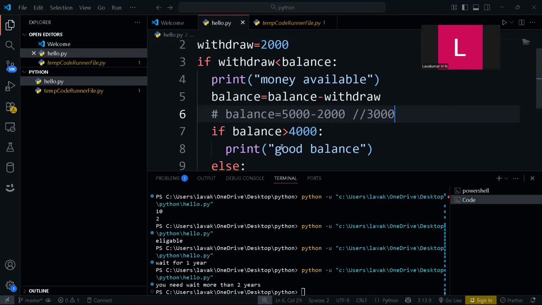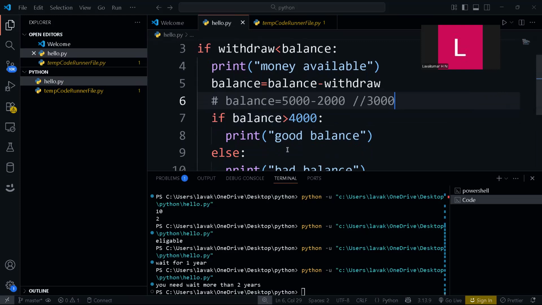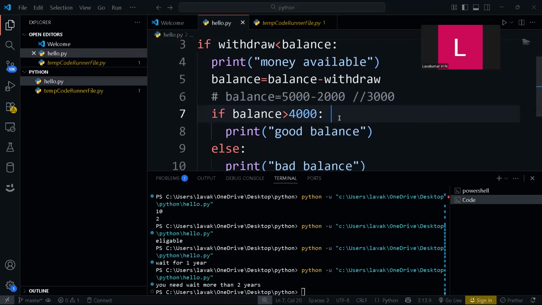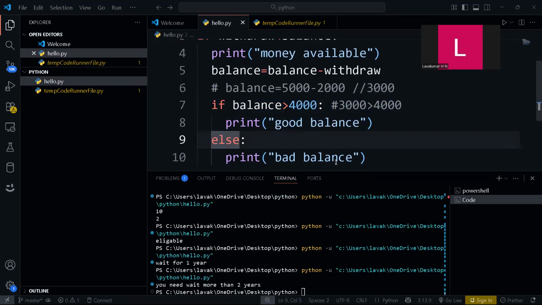If balance is greater than 4,000, again I am using if, if balance is still greater than 4,000, it is a good balance. Is 3,000 greater than 4,000? No, that is false. 3,000 is less than 4,000. So this if condition will not get executed. So the else condition will run, that is bad balance.